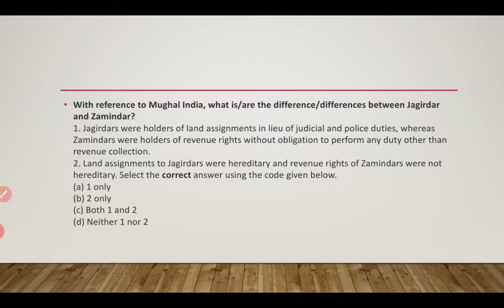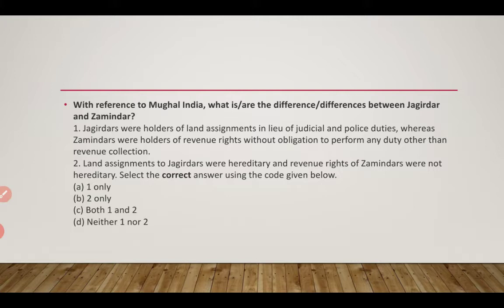Next, with reference to Mughal India, what are the differences between Jagirdar and Zamindar? The first statement: Jagirdars were holders of land assignments in lieu of judicial and police duties, whereas Zamindars were holders of revenue rights without obligation to perform any duty other than revenue collection. The second statement: land assignments to Jagirdars were hereditary and revenue rights of Zamindars were not hereditary.